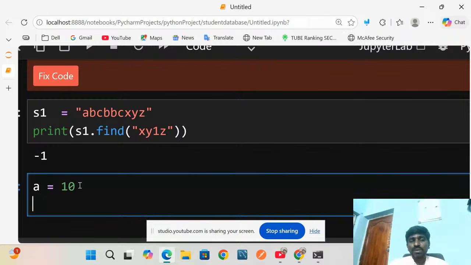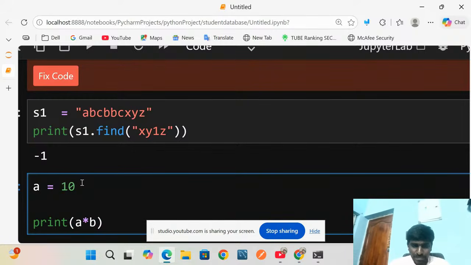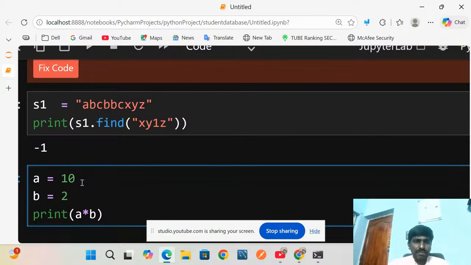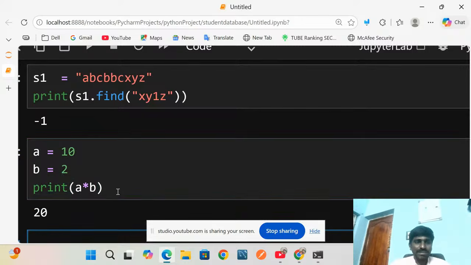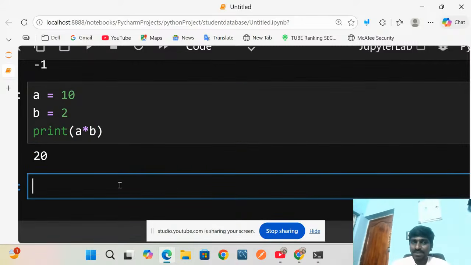So I take a equal to 10. Then I want to print. What is the print method? Then I have the into, in the sense of the star. Let me take b also as 2. Even a second class child can say what 10 into 2 is, and we get 20 here. See how simple it is.